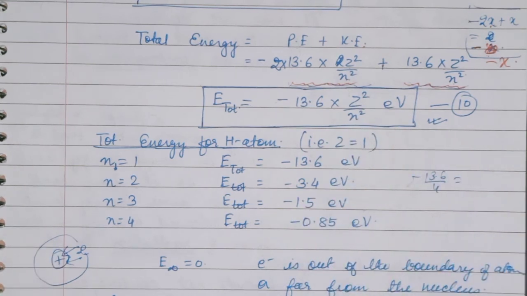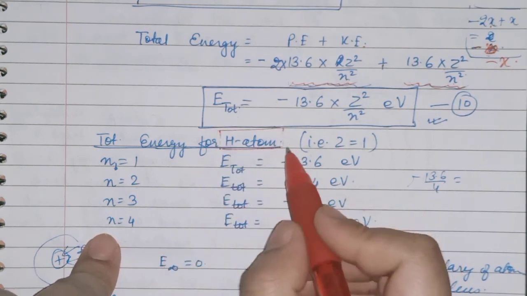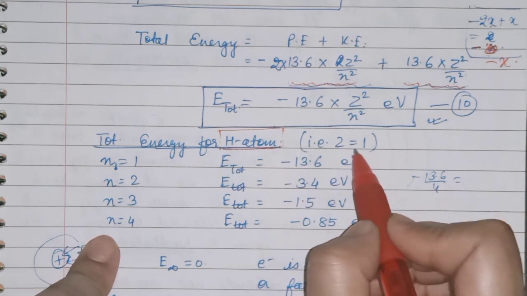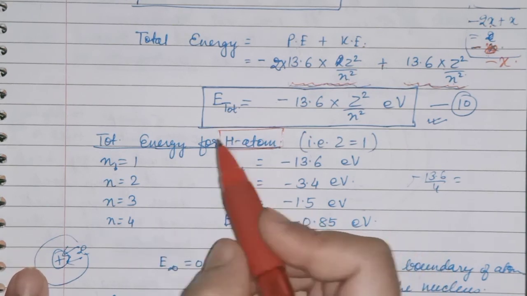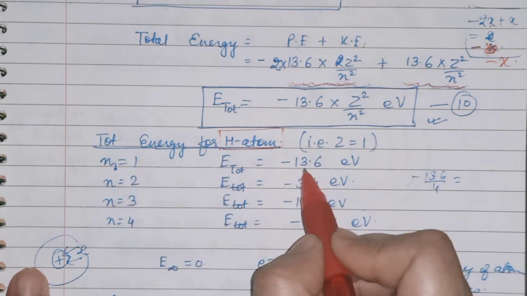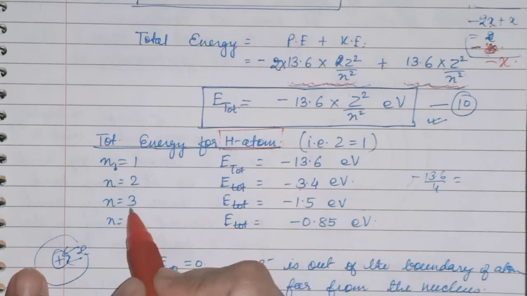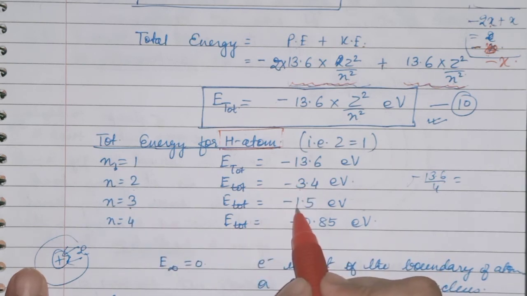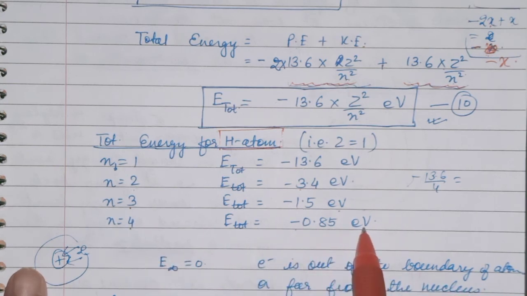Now see children, for hydrogen atom, I am telling you again and again, Bohr's atomic theory is related to hydrogen atom. So you have to write the energy for the first, second, third and fourth shell of hydrogen atom. By putting the value over here, you will get for the first shell energy is minus 13.6, for the second shell energy is minus 3.4 electron volt, for the third shell energy is minus 1.5 electron volt, and for the fourth shell it is minus 0.85 electron volt. So try to remember these 4 energy levels of hydrogen and their values also.